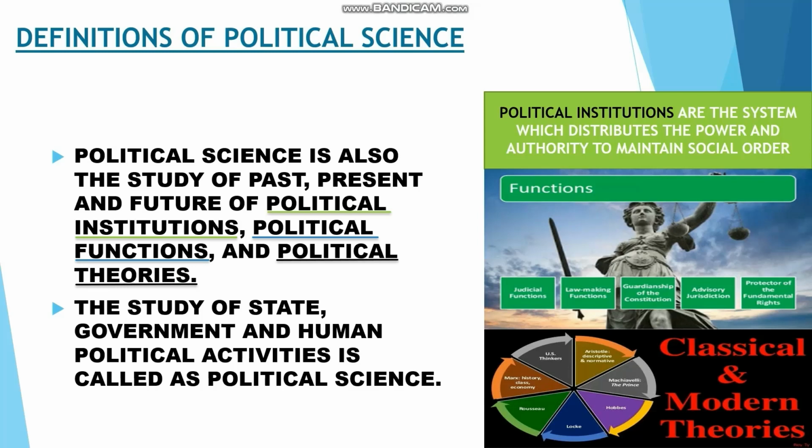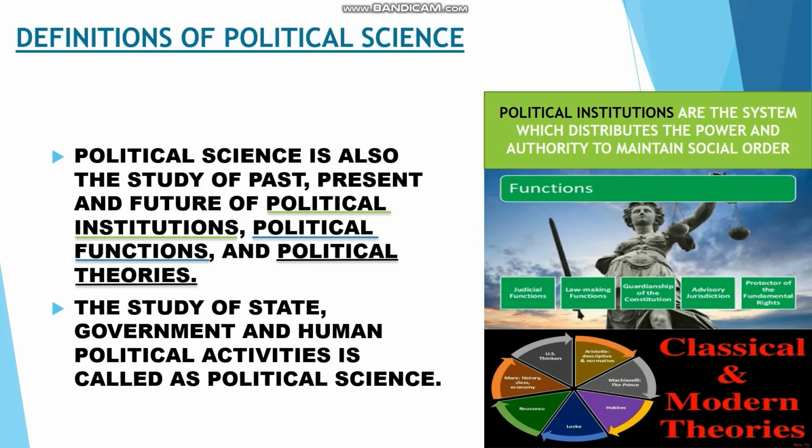Political science is also the study of the past, present, and future of political institutions, political functions, and political theories. So, all the three tenses. It studies the past, present and future of political institutions, political functions and political theories. So what are political institutions?